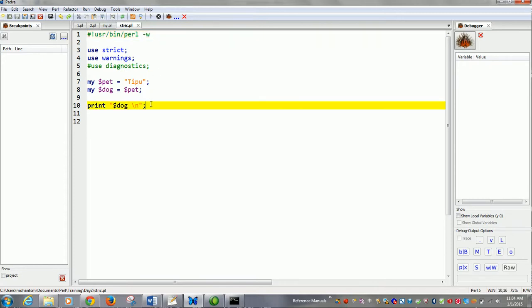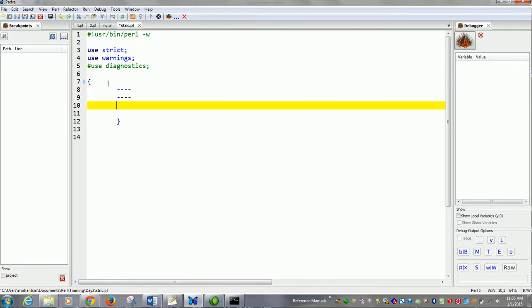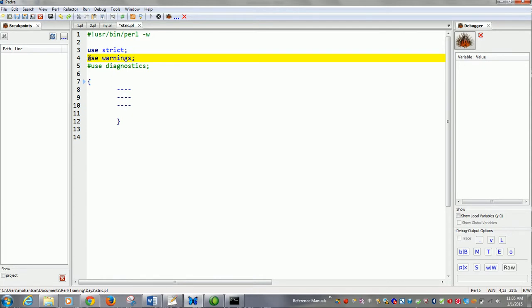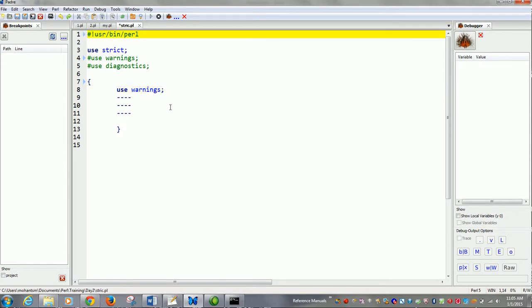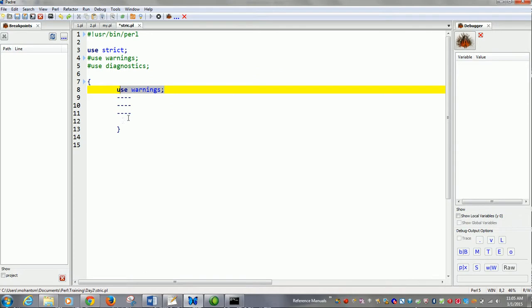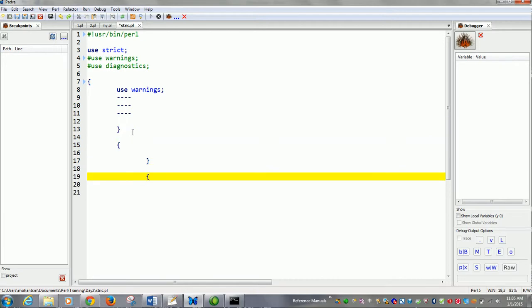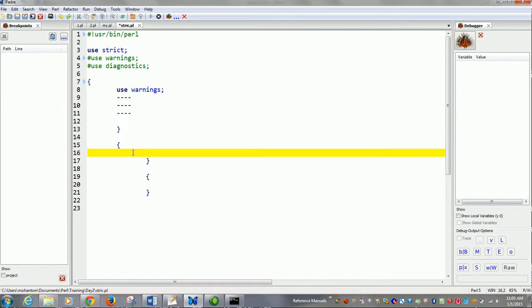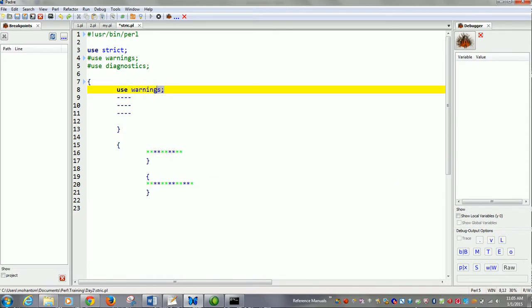For example, if you declare a block like this and you have some code snippet over here, if you do a use warnings here, this use warnings will be only active inside this particular block, and if you have another block of code, this block of code won't see this pragma.